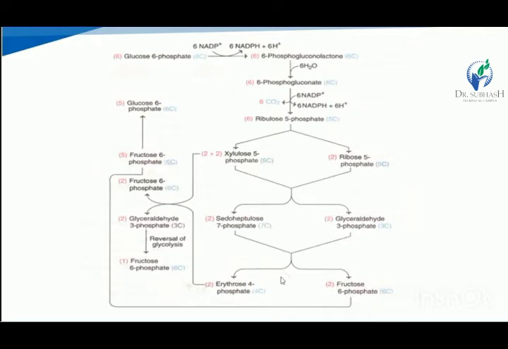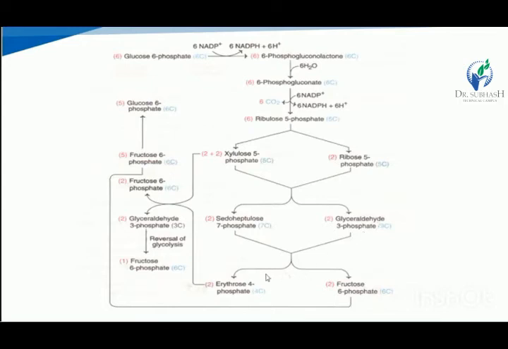That means the 5 carbon of ribose 5-phosphate plus the transferred 2 carbon moiety gives the 7 carbon of the sedoheptulose 7-phosphate. The remaining 3 carbon moiety is known as glyceraldehyde 3-phosphate.